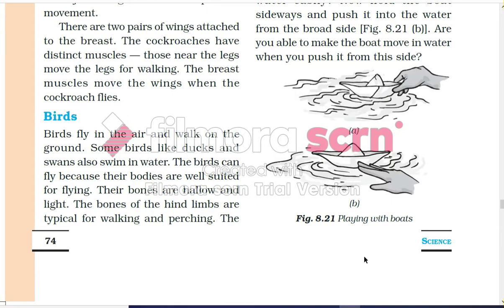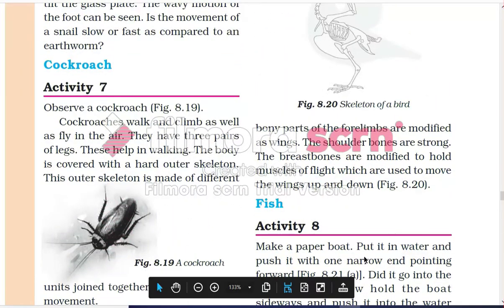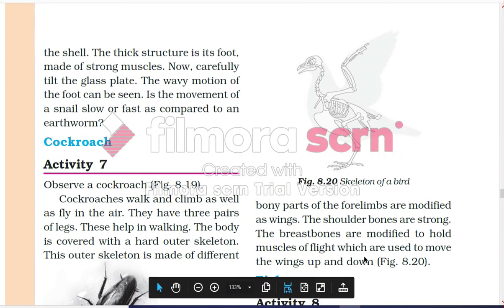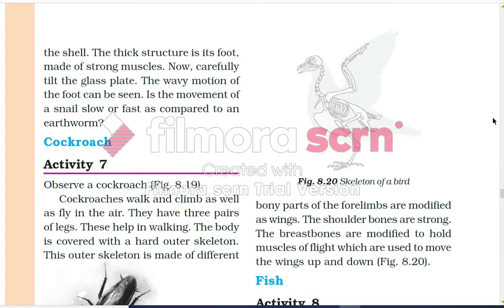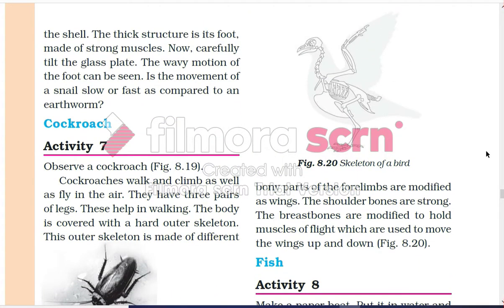The bones of the hind limbs are typically for walking and perching. Bones of the forelimbs are modified as wings. The shoulder bones are strong. The breastbone is modified to hold the muscles for flight, which are used to move the wings up and down. This is the structure of a bird.